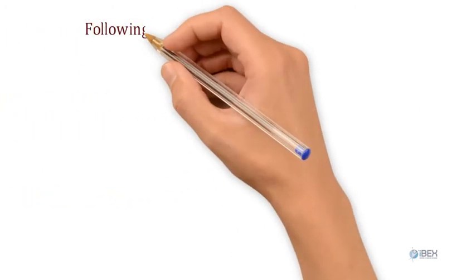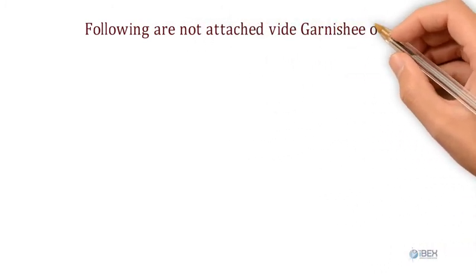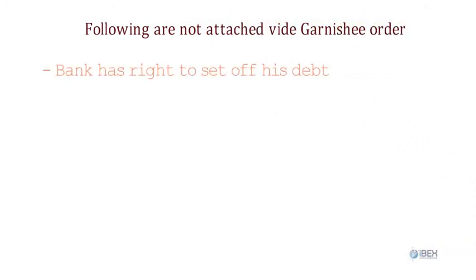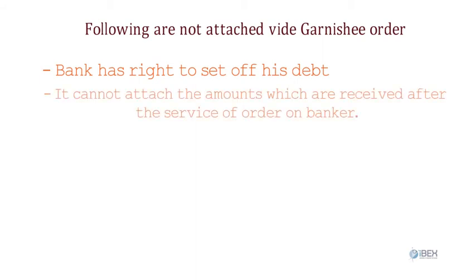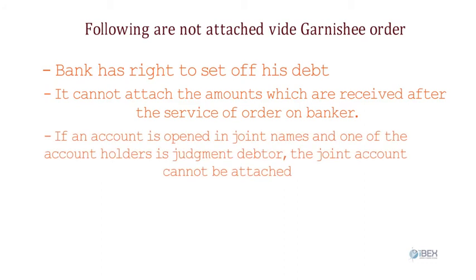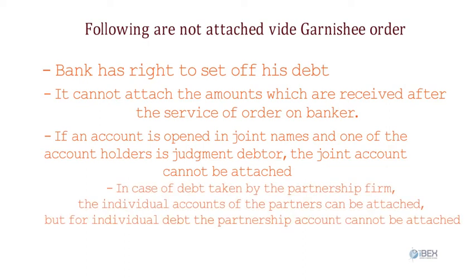The following are not attached via a Garnishee Order. 1. Where bank has right to set off his debt, that is, bank can use the funds to set off his debt and the Garnishee Order will be applicable to remaining amount. 2. The Garnishee Order cannot attach the amounts which are received after the service of order on banker. 3. If an account is opened in joint names and one of the account holders is judgment debtor, the joint account cannot be attached. 4. In case of debt taken by the partnership firm, the individual accounts of the partners can be attached, but for individual debt the partnership account cannot be attached.